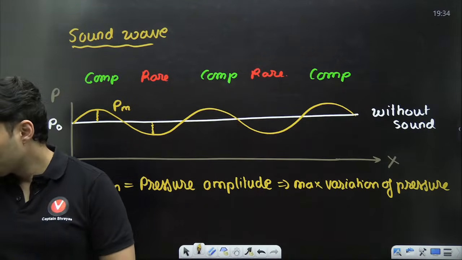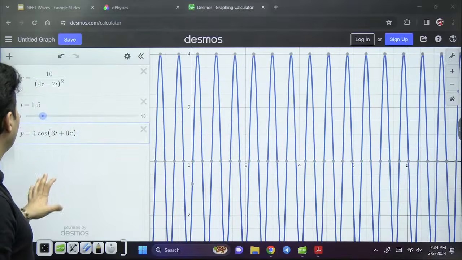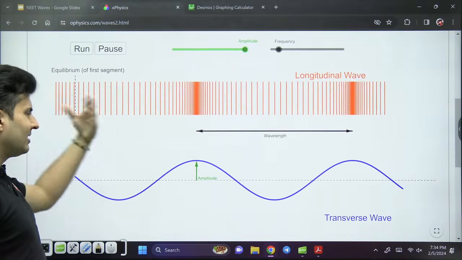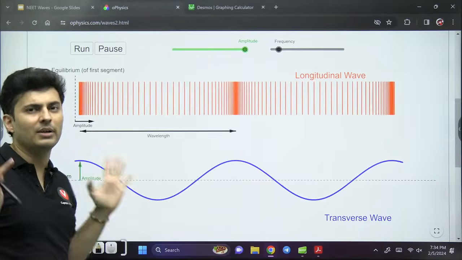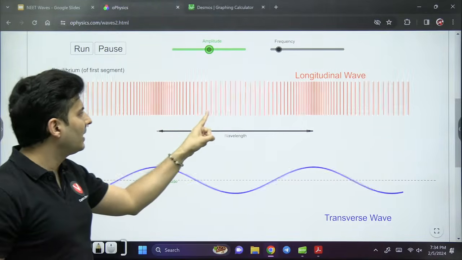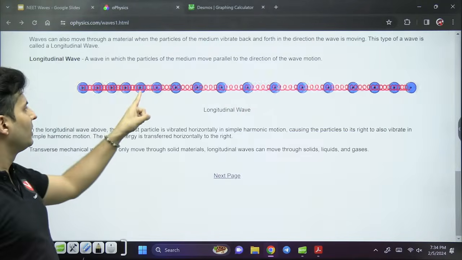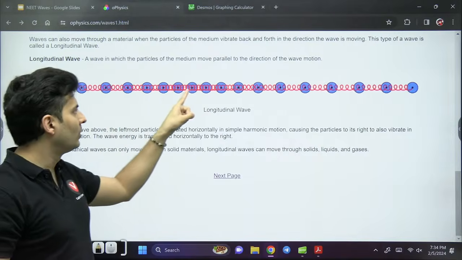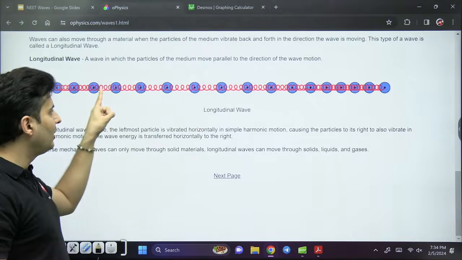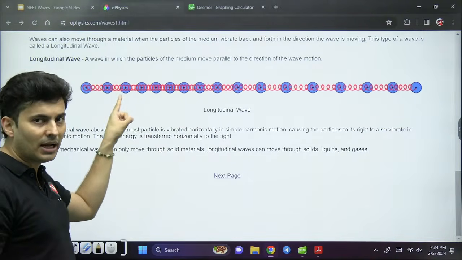Very good, total joy. Now, there is one more formula over here. I'm just giving it to you for the sake of it. It may come, it may not come, because it is there from the deleted syllabus. See, if you focus on any particle, that particle goes back and forth. Isn't there some displacement which is happening? Isn't each particle doing SHM? Isn't there displacement for each particle going back and forth?